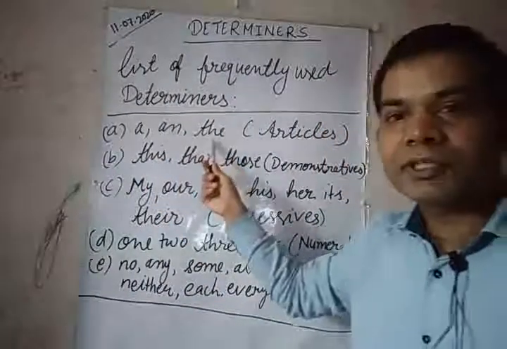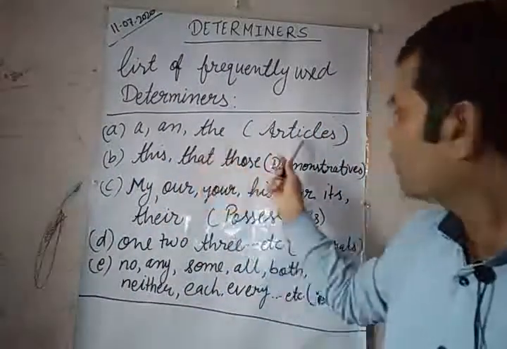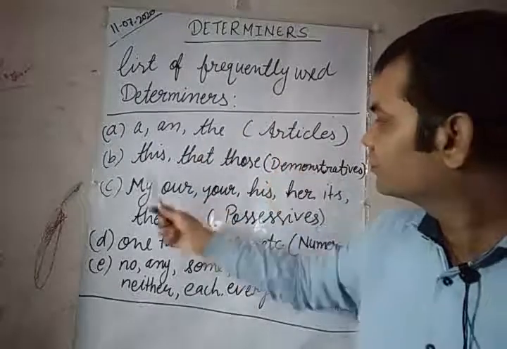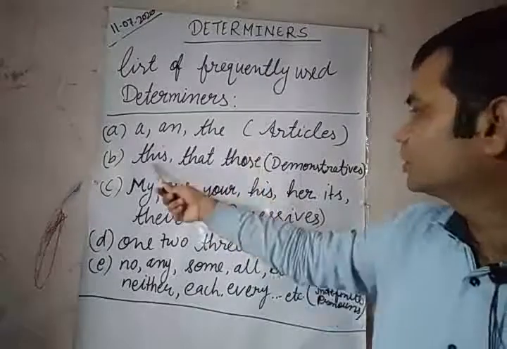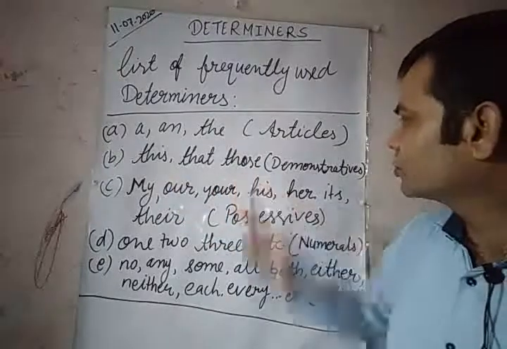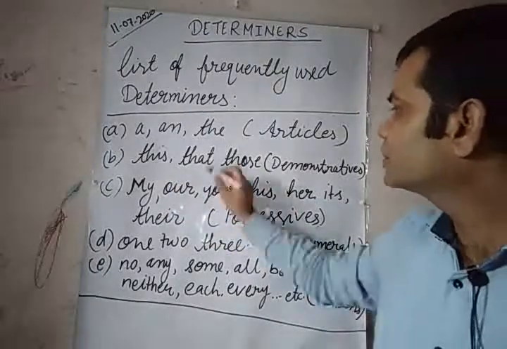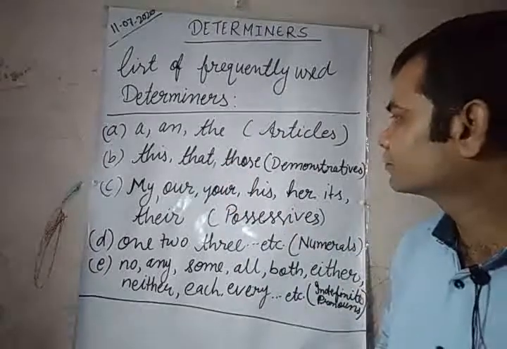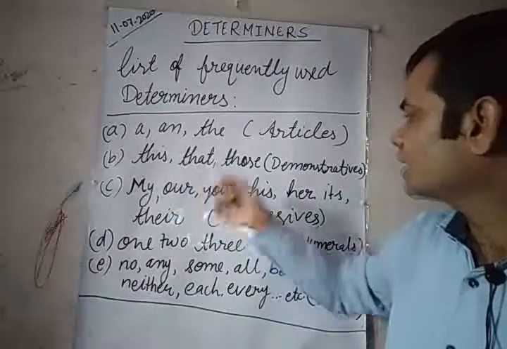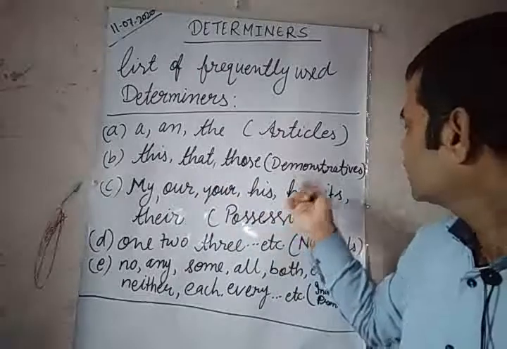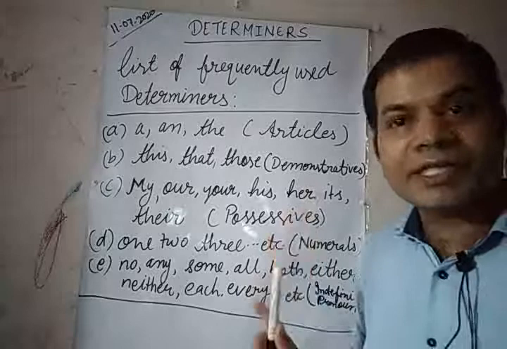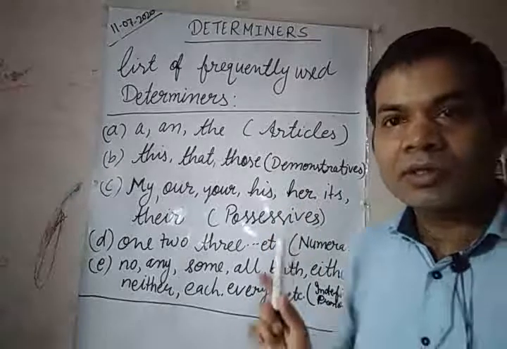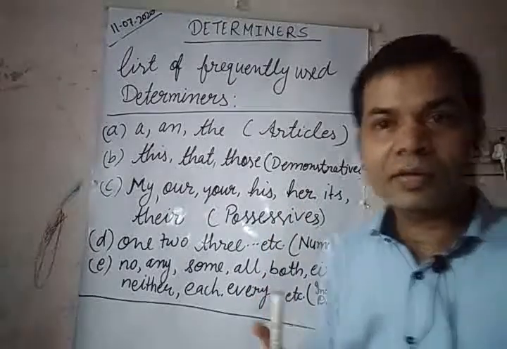A and the, articles. This, that, these, those. I haven't written these, you can include them. This, that, these, those, they are demonstrative adjectives, not demonstrative pronouns.